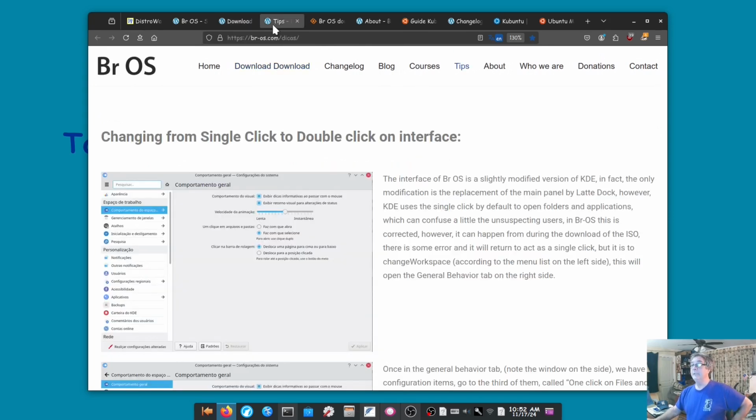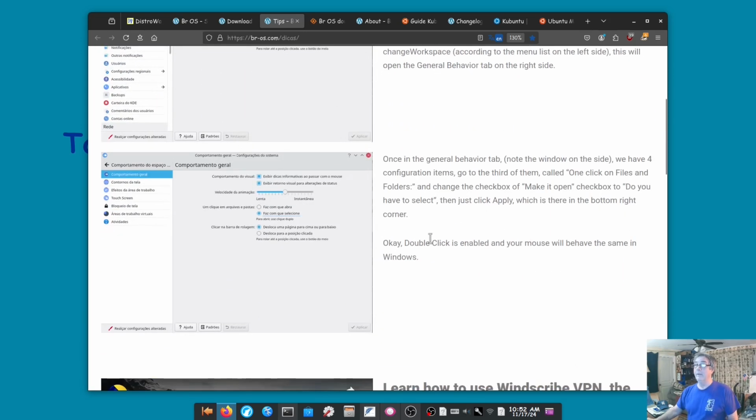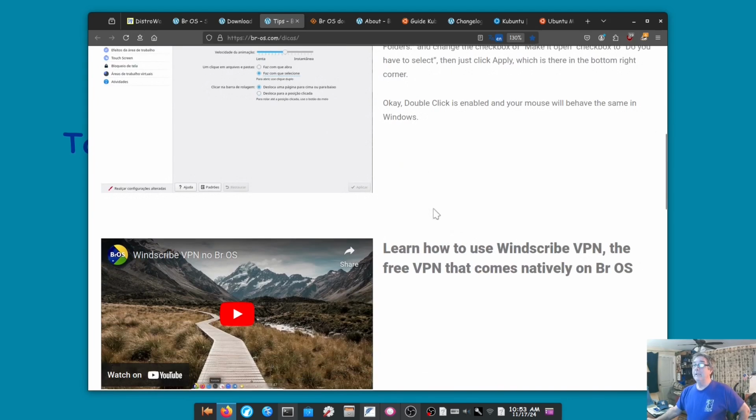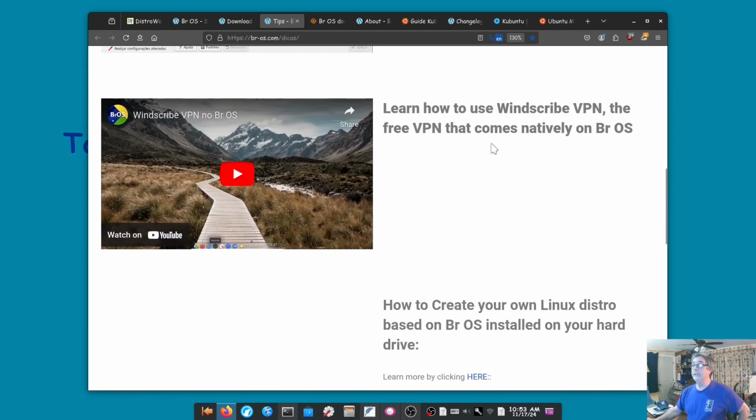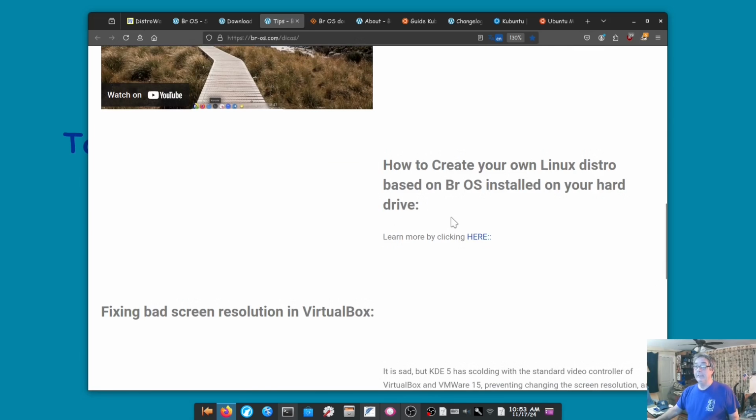You go to tips here. It says one of the change logs they made was they changed single click opens to single click selects, and to me that was bravo. If you go down to the tips here, you can see that it comes installed with a program called Windscribe VPN, which helps you with the VPN.